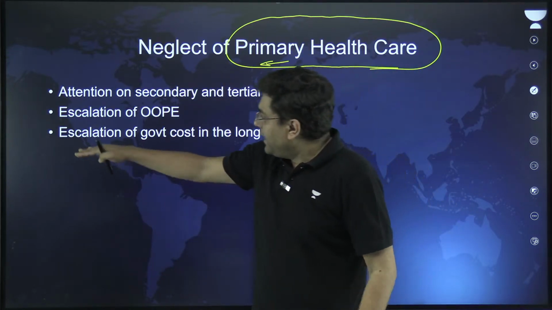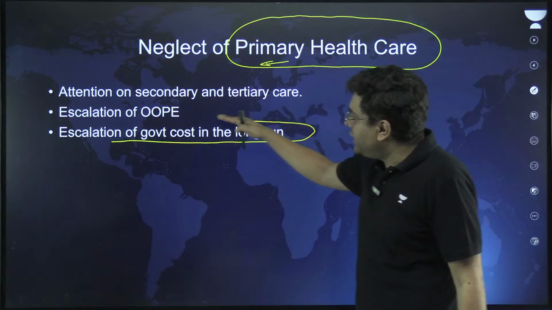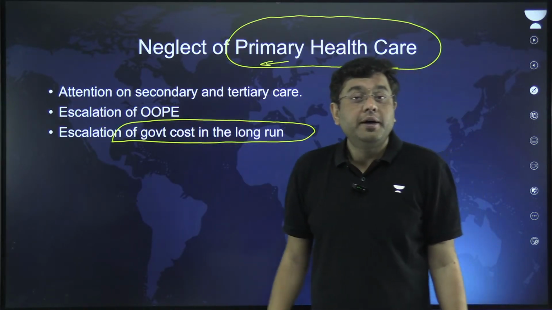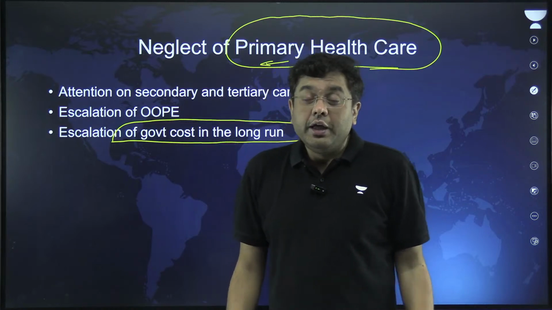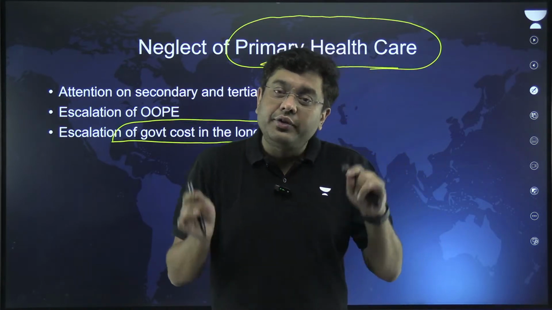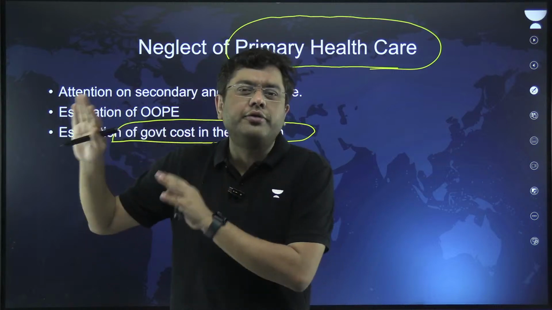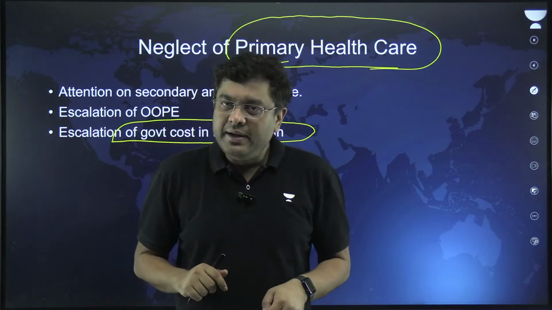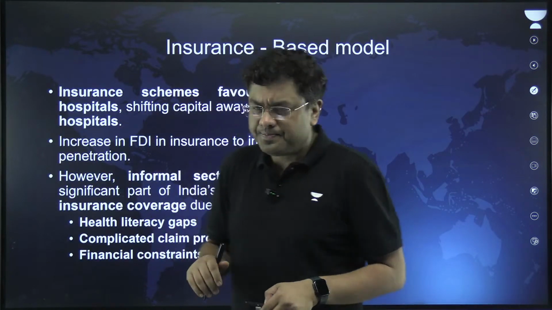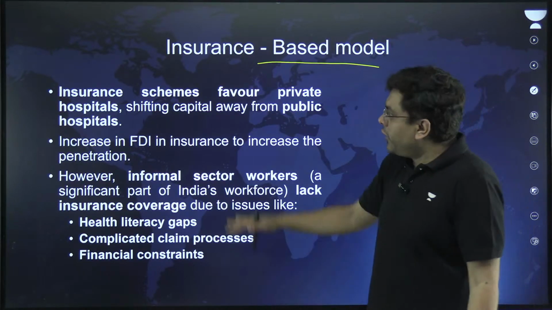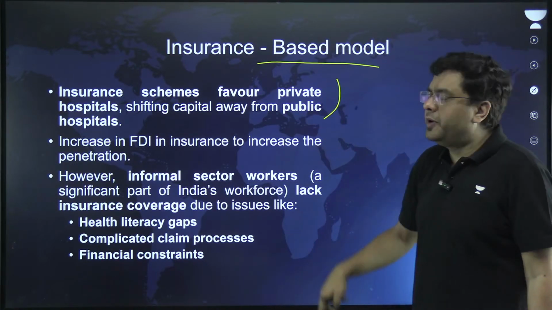So that is where escalation of government cost in the long run is also happening because of ignorance of primary healthcare centers. So primary healthcare centers should be paid attention to rather than the insurance-driven secondary and tertiary care centers, right? Now, when we talk about the insurance-based model, insurance schemes favor private hospitals.